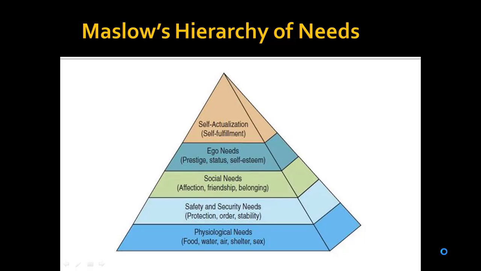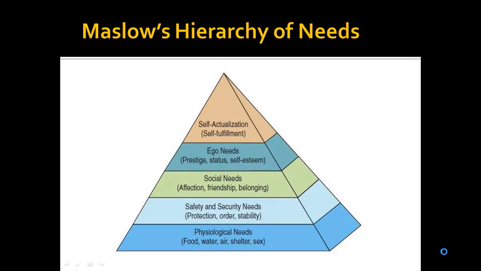Today we are going to start the second part of the motivation and personality chapter, and initially we are going to discuss Maslow's hierarchy of needs. This model was put forward by psychologist Abraham Maslow, and he formulated a theory of human motivation based on the notion that there is a hierarchy of human needs.